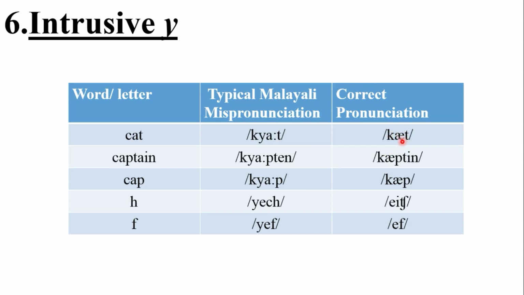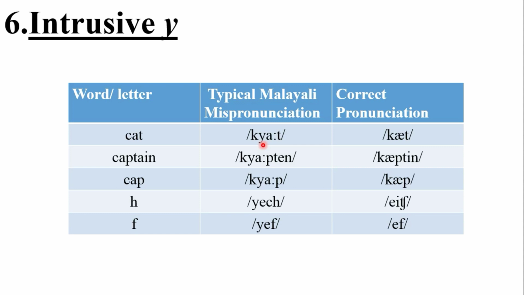So what we tend to do is replace it with something else. So there is such a kind of problem. We tend to replace these sounds with the Y sound, and that makes the entire difference.